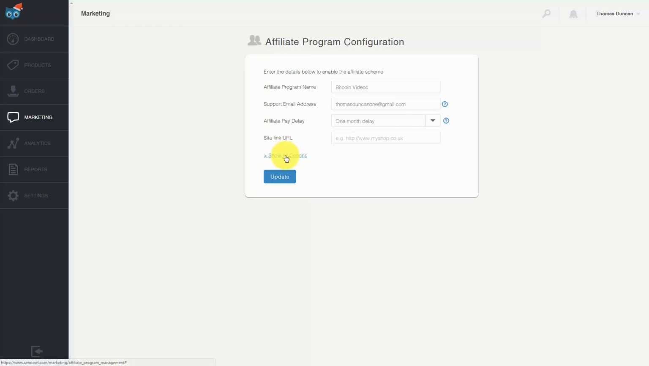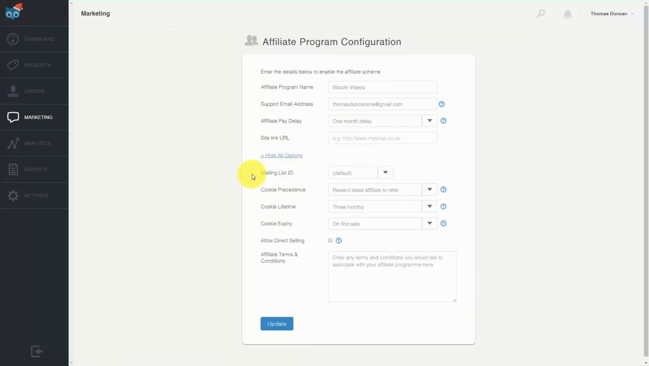Now what you'll want to do is set the options. You can have all of your affiliates sent to a particular list inside your autoresponder. And then you can determine how you want the affiliate program run in terms of cookies. You can determine that you want to reward the person who sent the last cookie. You can give your cookies limitations, 3 months or 1 week. You can determine when the cookie is actually going to expire. You can determine that the cookie will expire after the first sale.